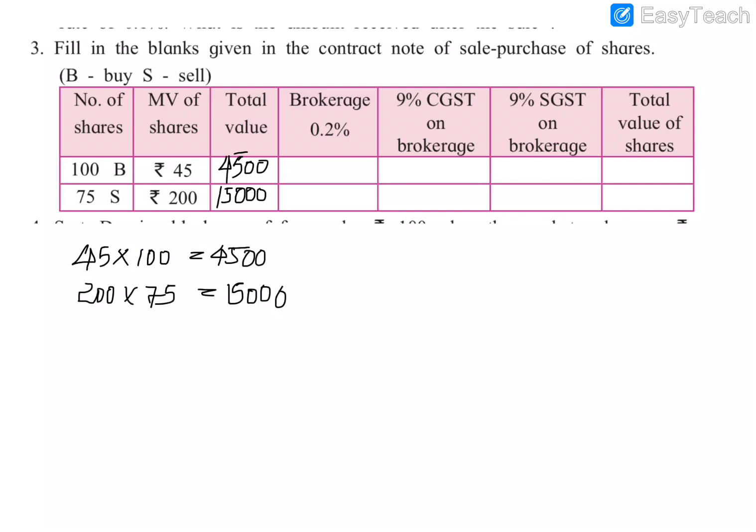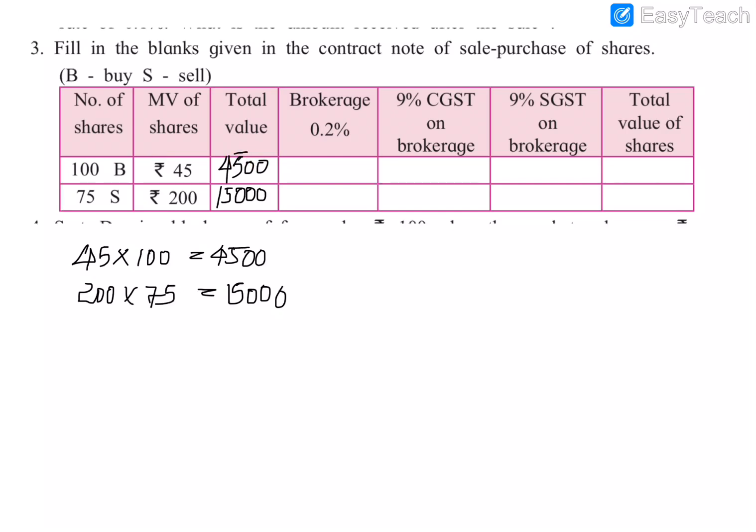So we are now going with the next column, that is brokerage. We have to find the brokerage of the buying of 100 shares and the brokerage of the selling of 75 shares. So we know that we will find the brokerage on the market value of the shares, but 45 is not the market value, since it is the market value of only one share, but 100 such shares are here. So we have to find the market value of all the shares, which is 4,500.